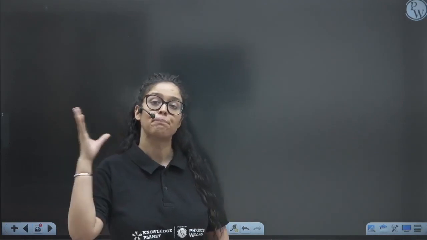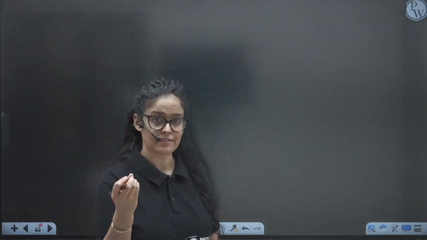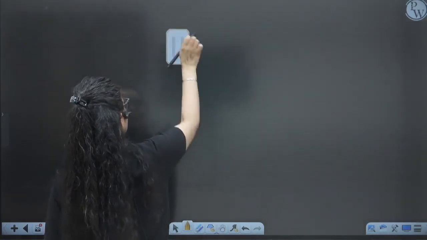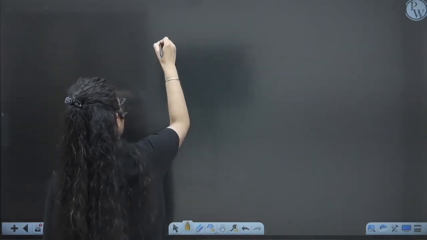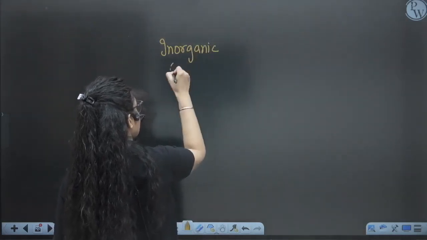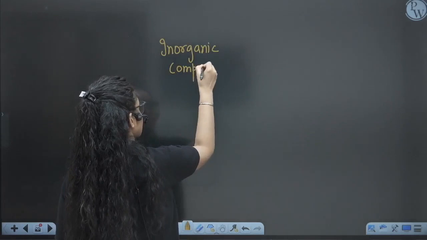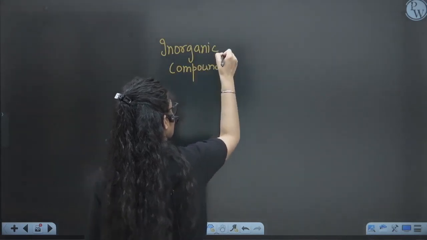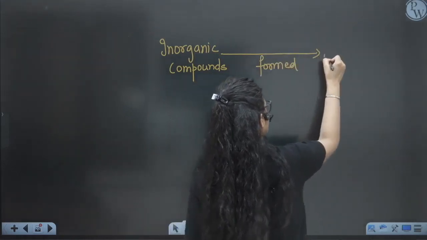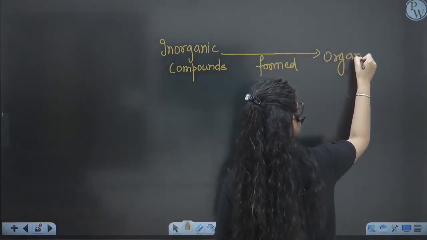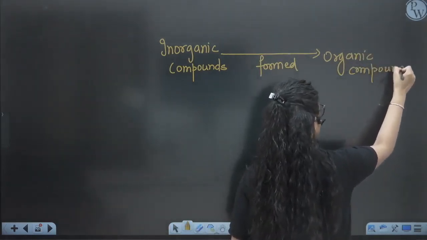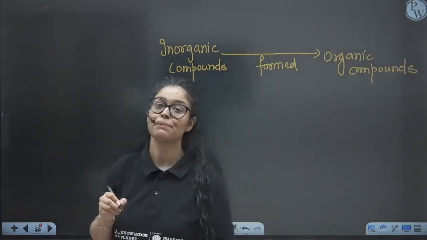So we know that primitive Earth was so severe, right? When we see the condition on primitive Earth, what was their theory? That inorganic compounds formed organic compounds by certain chemical reactions on the primitive Earth.